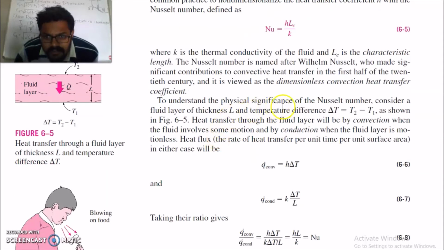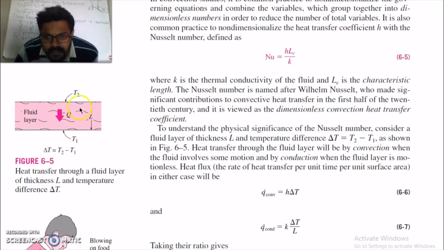To understand the physical significance of the Nusselt number, consider a fluid layer of thickness L, where the temperature difference across this layer is del T, which is T2 minus T1. Heat transfer through the fluid layer will be by convection when the fluid involves some motion, and by conduction when the fluid layer is motionless.